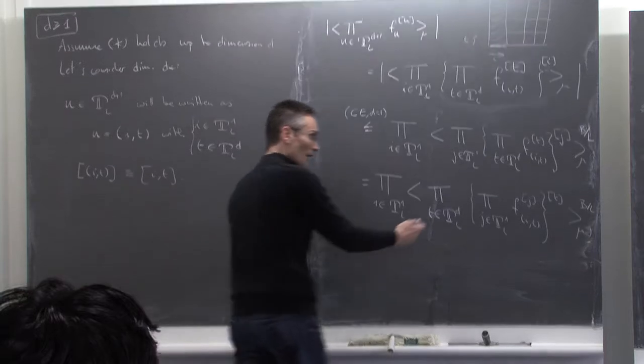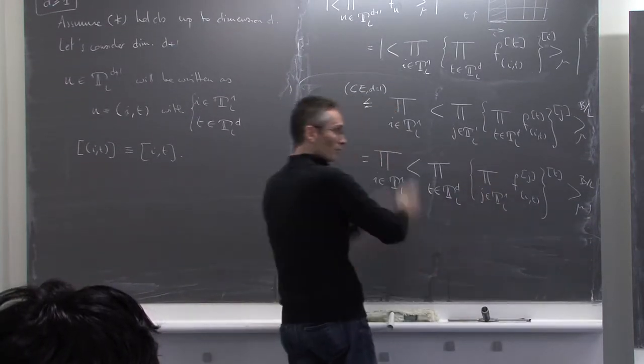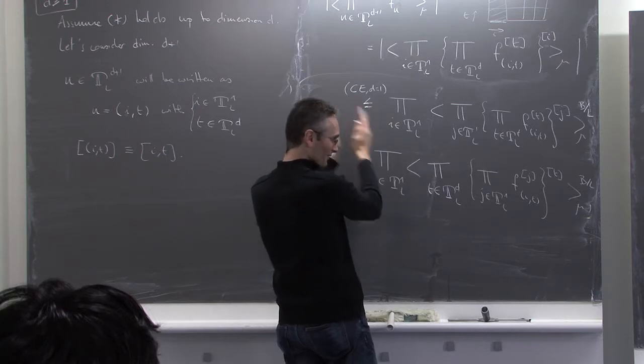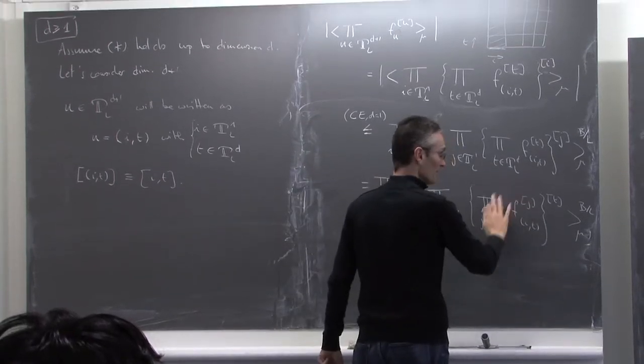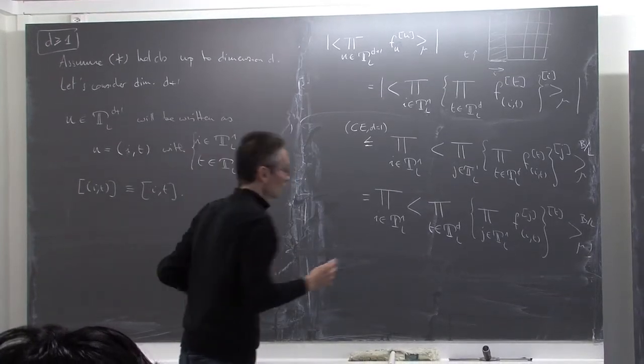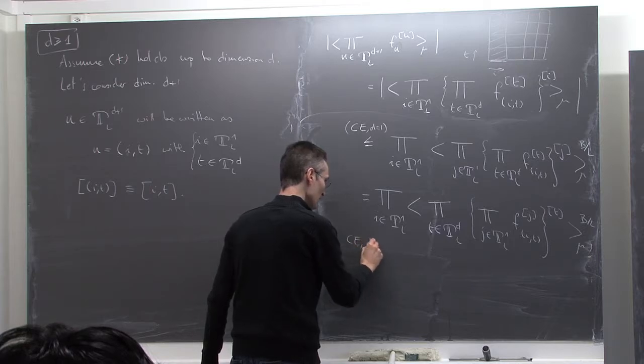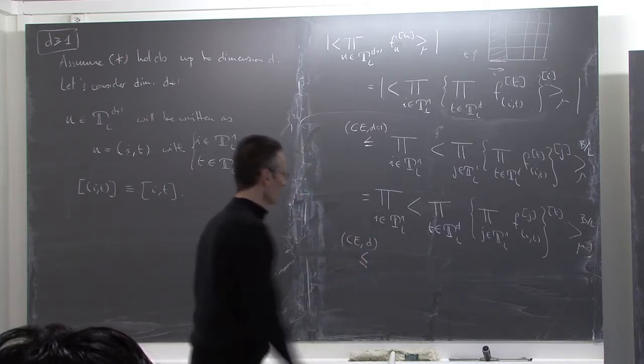And now I have a product over the d-dimensional torus of some function which only depends on the first blocks in the d-dimensional torus. Therefore, I can apply the chessboard estimate in dimension d. It's okay up to dimension d. It's just in dimension d plus 1 that we don't know if it works. So I apply the chessboard estimate in dimension d, and what does this tell me?